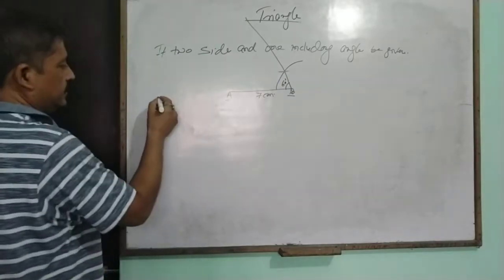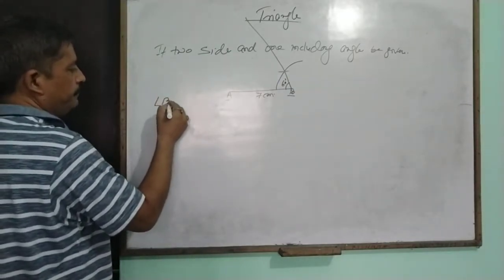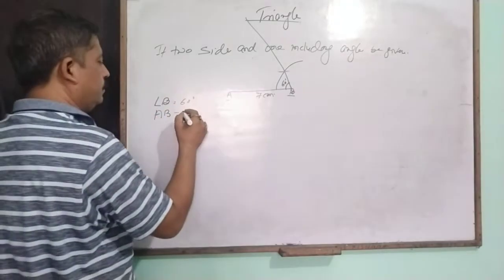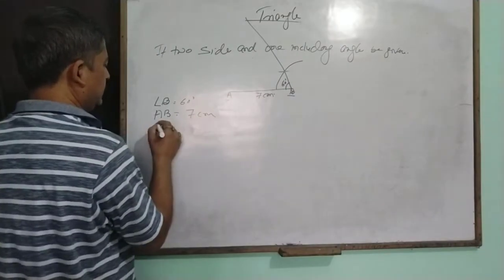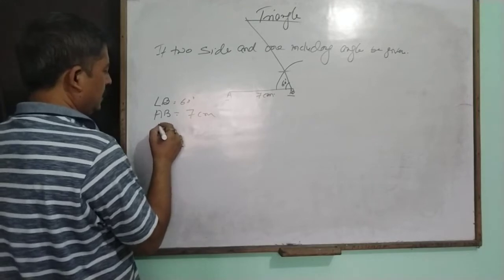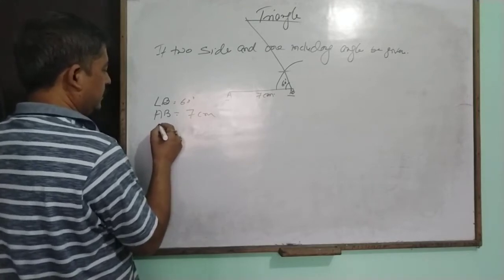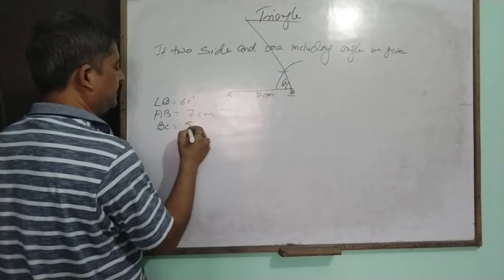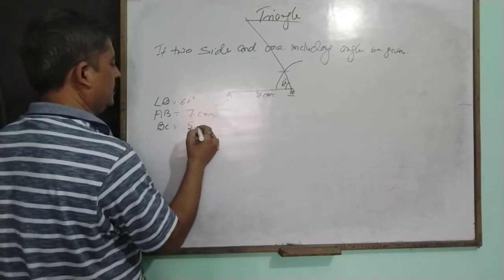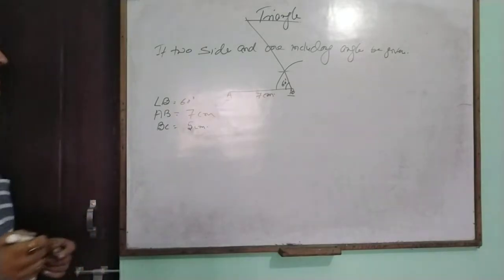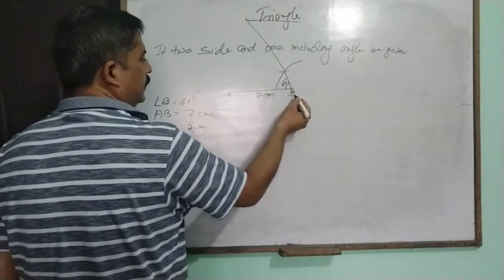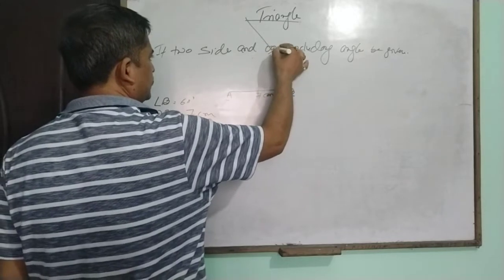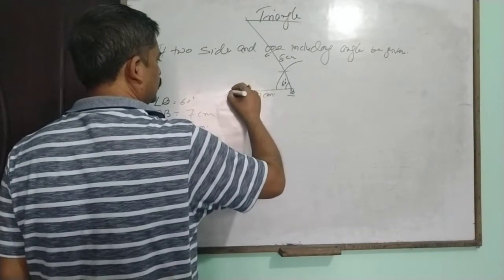So the condition is that angle B is equal to 60 degree, AB is equal to 7 centimeter, and if we say that BC is equal to 5 centimeter, then take AB, at B make 60 degree, and BC will be 5 centimeter. Then join C to A.